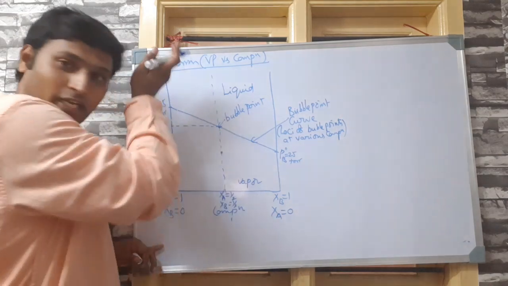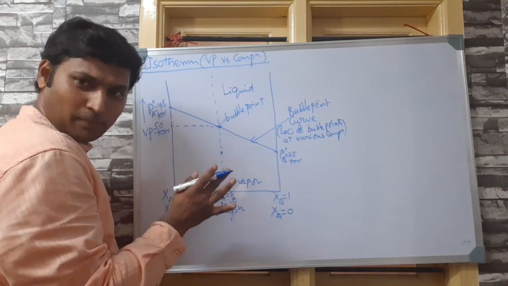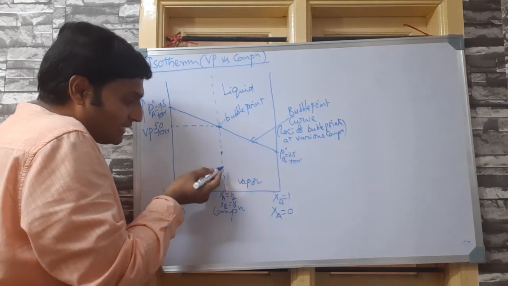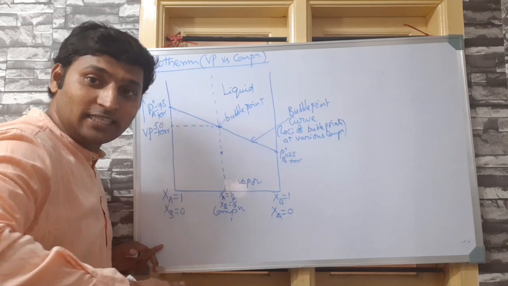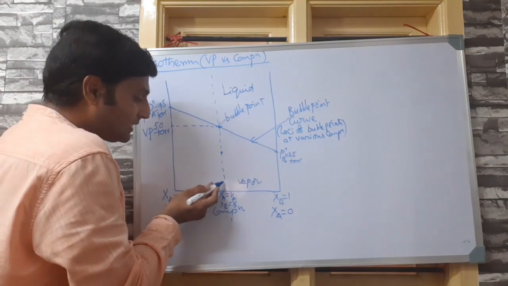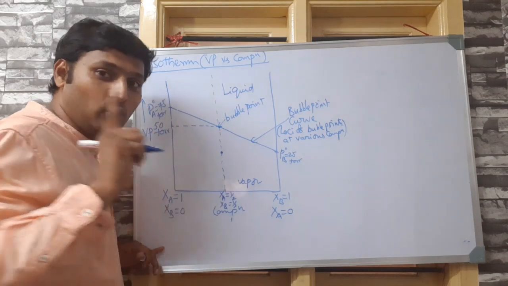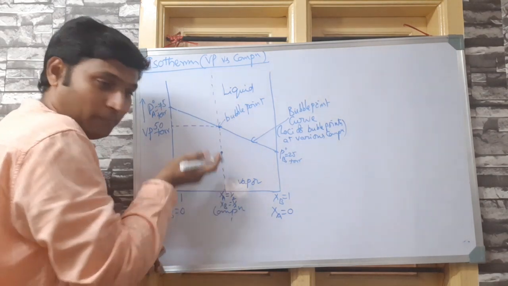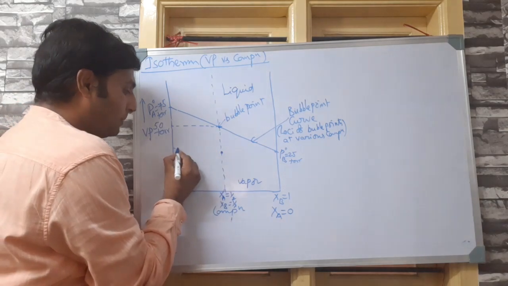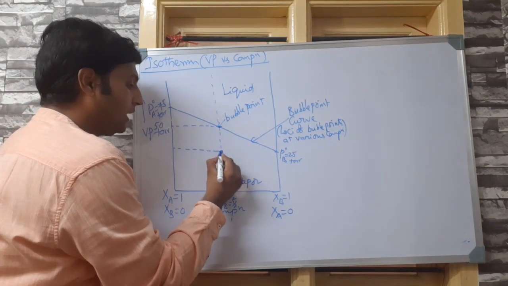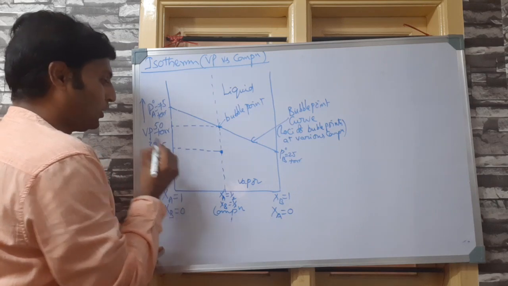Or from the bottom, at very low pressure, it was purely vapor. I went on increasing the pressure, and vapor turns into liquid. For the first time, I found the first drop of liquid from vapor, which would be 37.5 torr as per our problem.